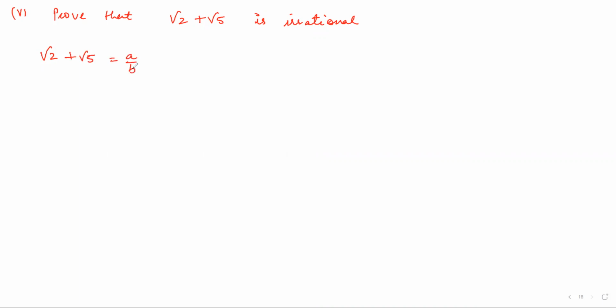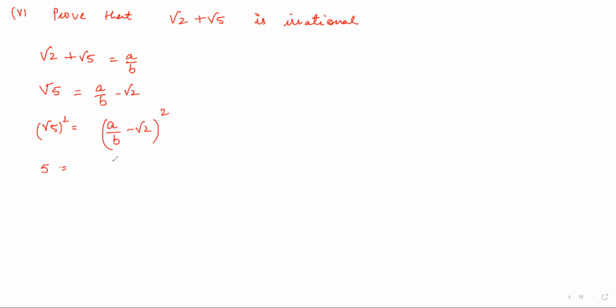Harsha, can you write all those things on your own? Yes, ma'am. Fine. So you keep one number on one side, take the other on the other side. So I'm keeping under root 5 here and a upon b minus under root 2. Now square both sides. So I get 5 is equal to a minus b whole square.